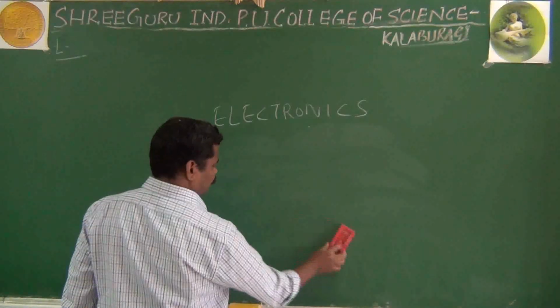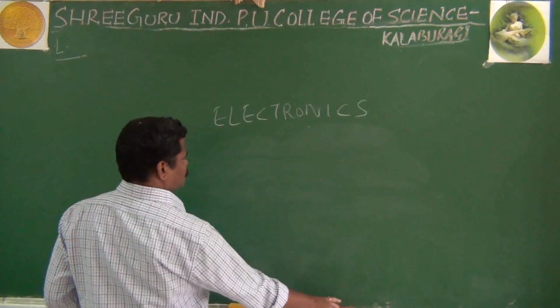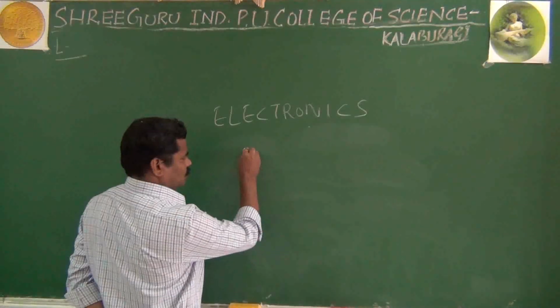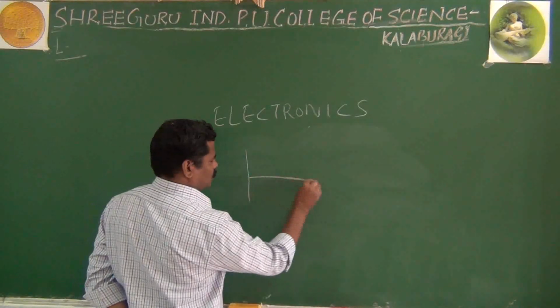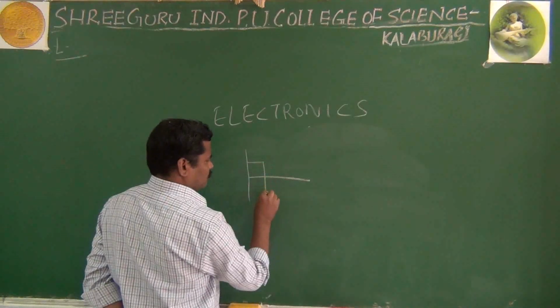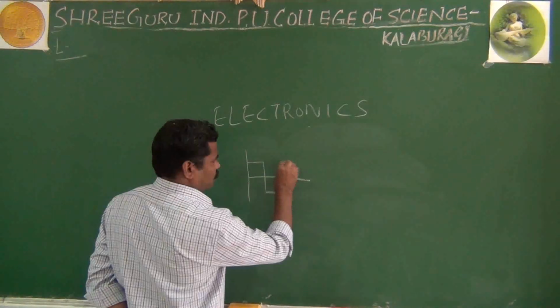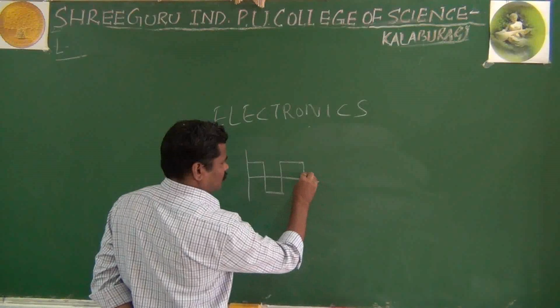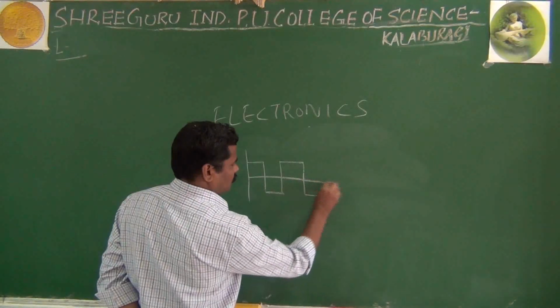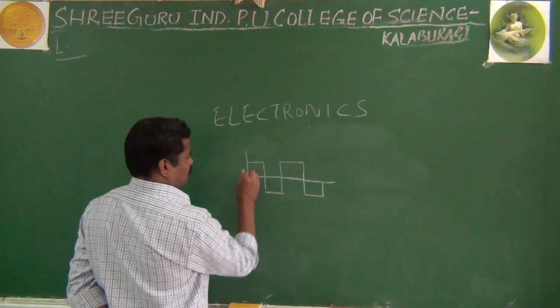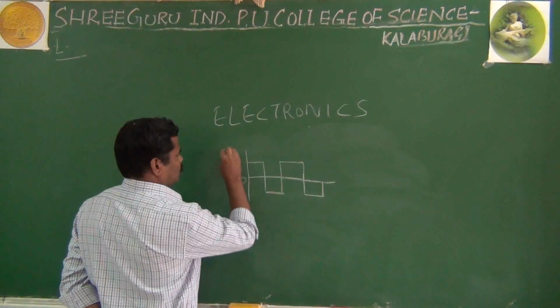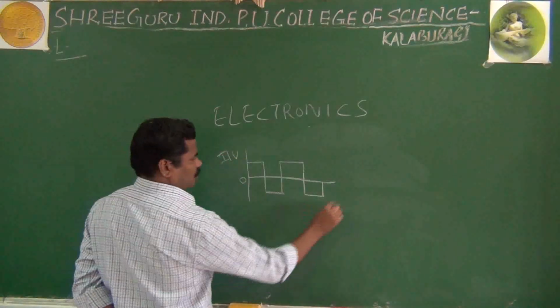Look here, in the digital signal or digital electronics, you take the example of a square wave. Look here, it may be the current or voltage, and here it may be the time.